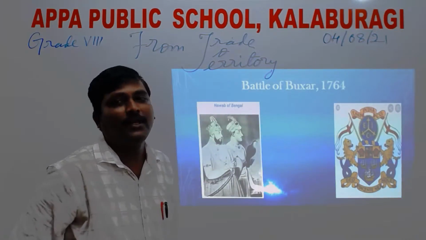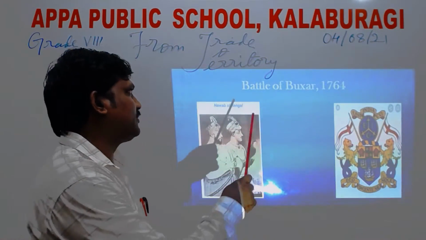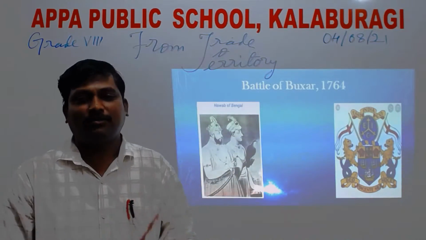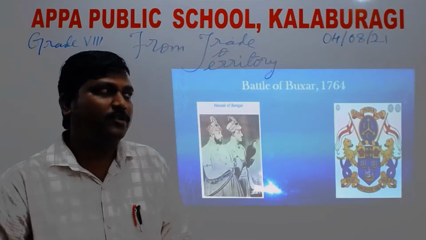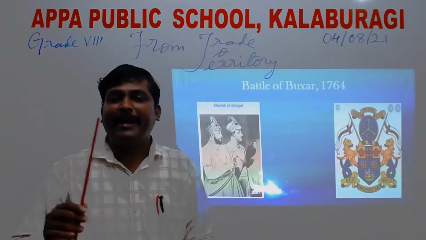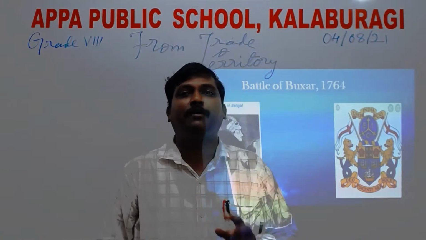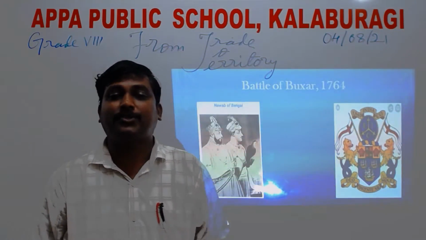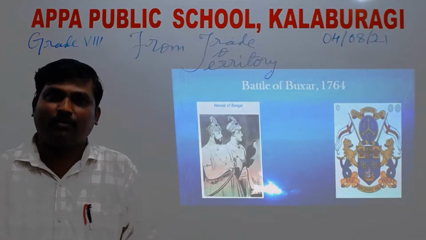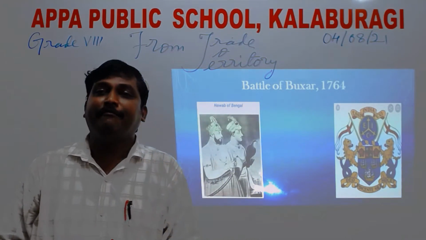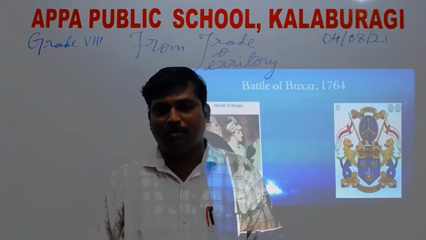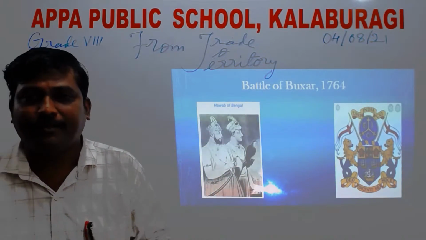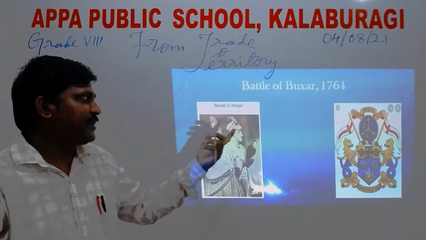So here, my dear students, what happened before this? Once the Battle of Plassey was fought, what was the outcome, right? The outcome was Mir Jafar was made the Nawab of Bengal. Though he was a puppet in the hands of the Britishers, it means he didn't have the freedom to take his own decisions, right? He was also ordered to pay 5 lakh rupees every month, which was a huge amount, and he didn't enjoy the rights that the Nawab used to enjoy. He became a puppet, so he got frustrated, right?